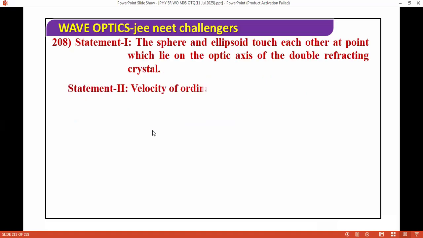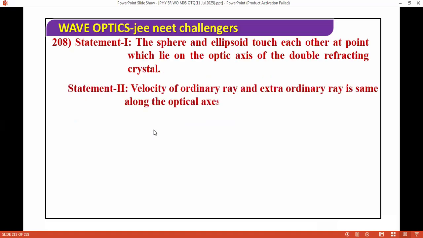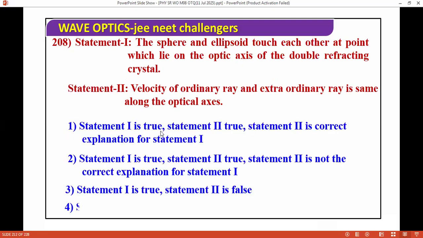The sphere and the ellipsoid touch each other at the points which lie on the optic axis of the double refracting crystal. The velocity for ordinary and extraordinary rays is the same along the optic axis. So for this question, the correct answer is: both are correct, and the second is the correct explanation. Next question, I'm moving ahead.